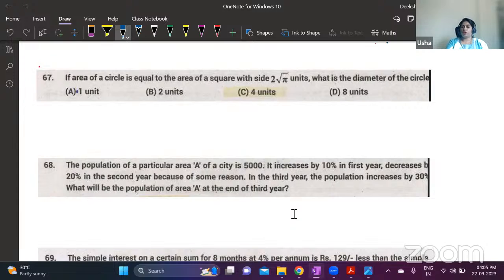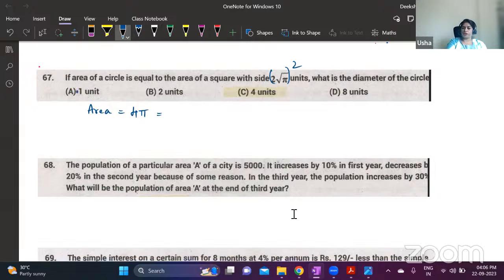Area of a circle is equal to area of the square. So find out area of the square. I'll directly write it as area of circle. Area of square, side is 2 root pi. So square of this: 2 squared is 4 and root of pi squared becomes pi. I have squared this because area of a square is a into a, side into side. And that is the same as the area of the circle.